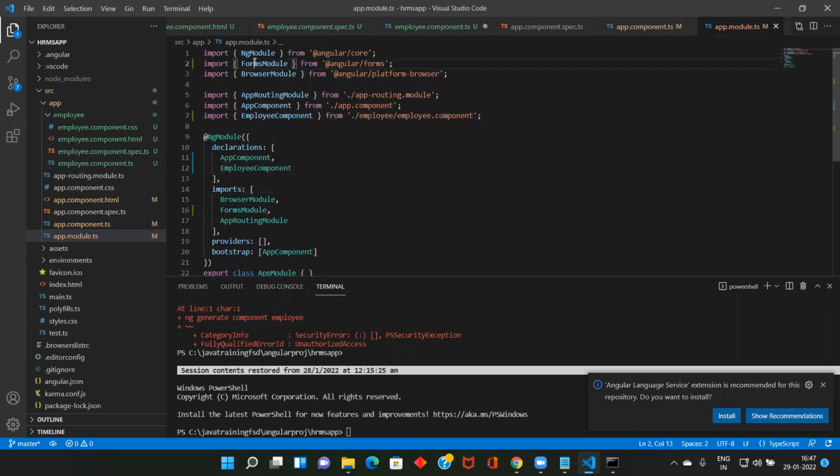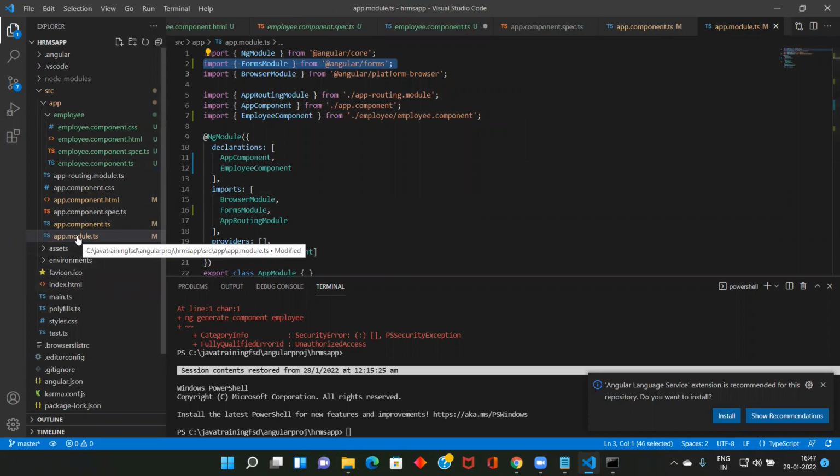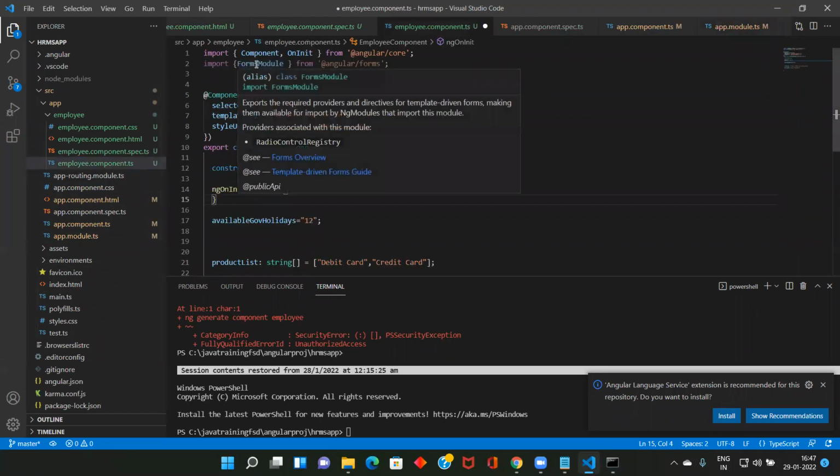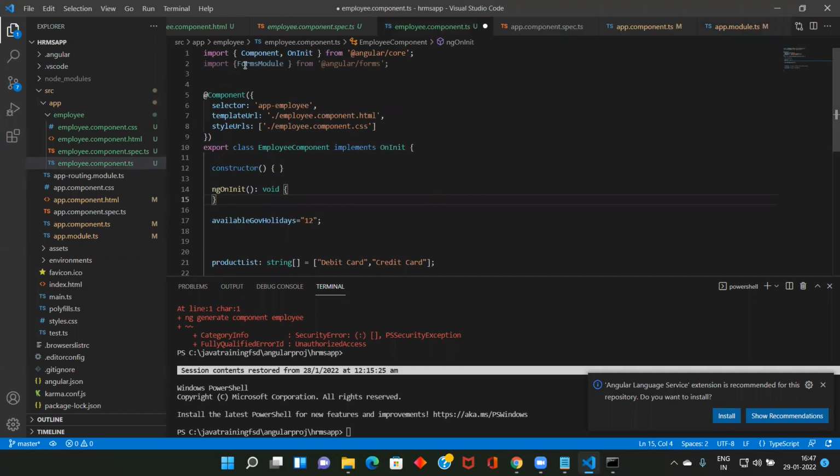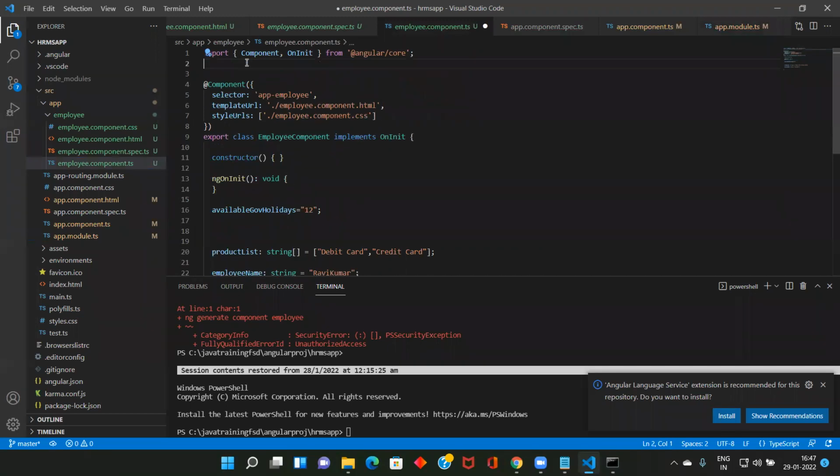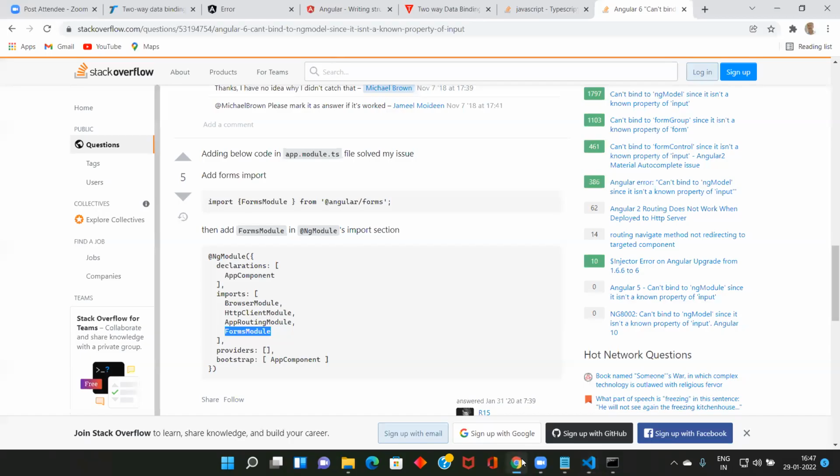I imported this FormsModule in main.ts, and in the component.ts we don't need it. This one is no need here. Control S. We'll see whether the problem is solved.